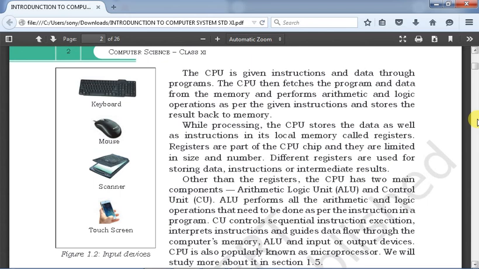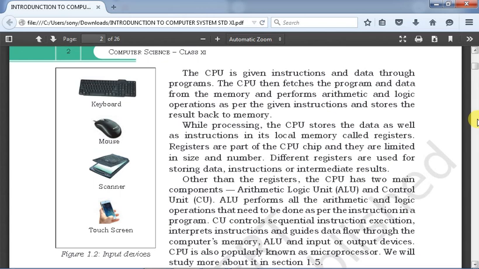While processing, the CPU stores the data as well as instructions in its local memory called registers. I had already spoken about this one, registers. Registers are part of the CPU chip and they are limited in size and number. Different registers are used for storing data, instructions and intermediate results.